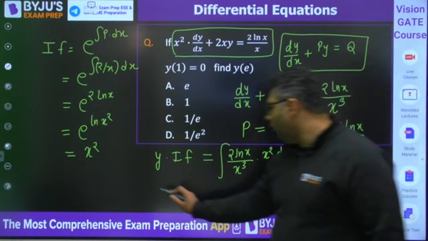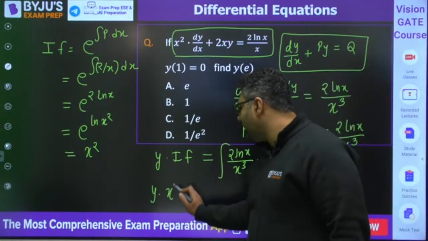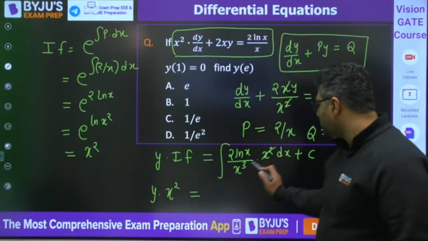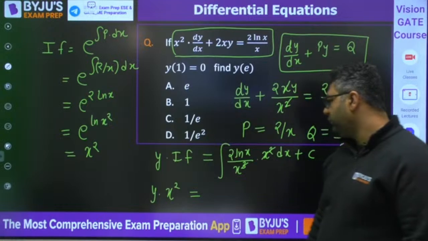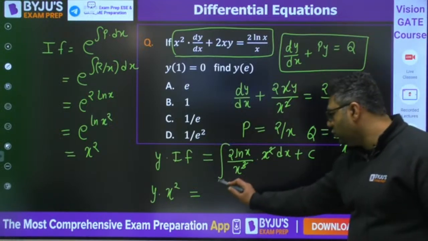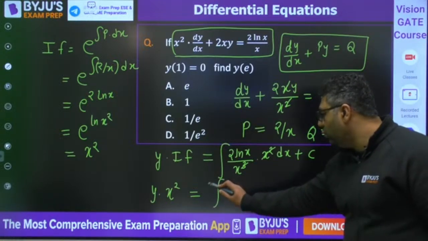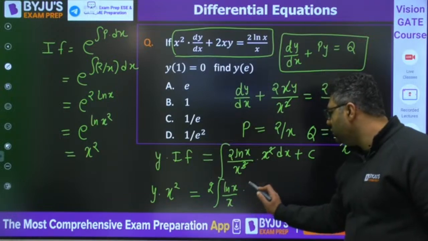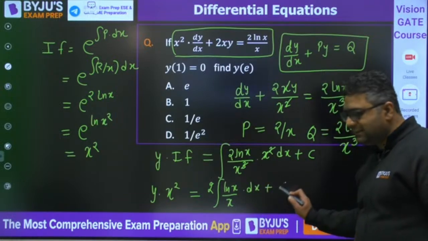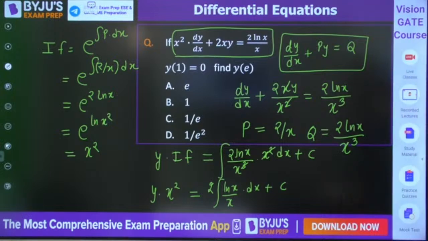So you know y into integrating factor x square. Here x square will get cancelled out. So just solve it. You need to solve this now: integration of 2 ln x by x into dx plus c. So I feel you know how to solve this, everybody.